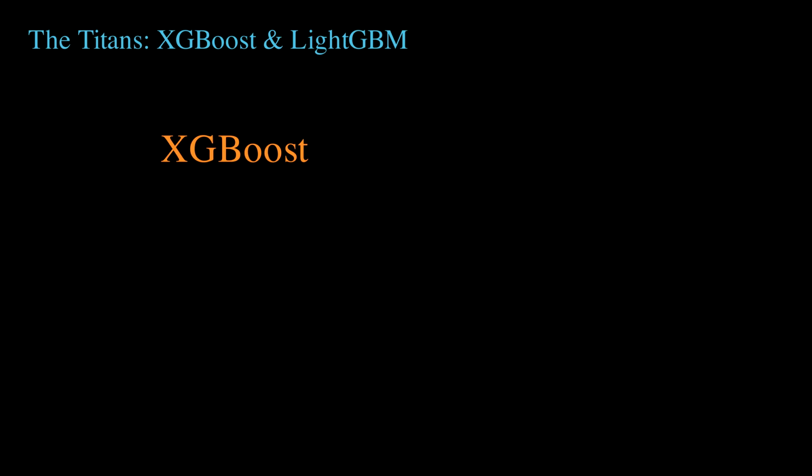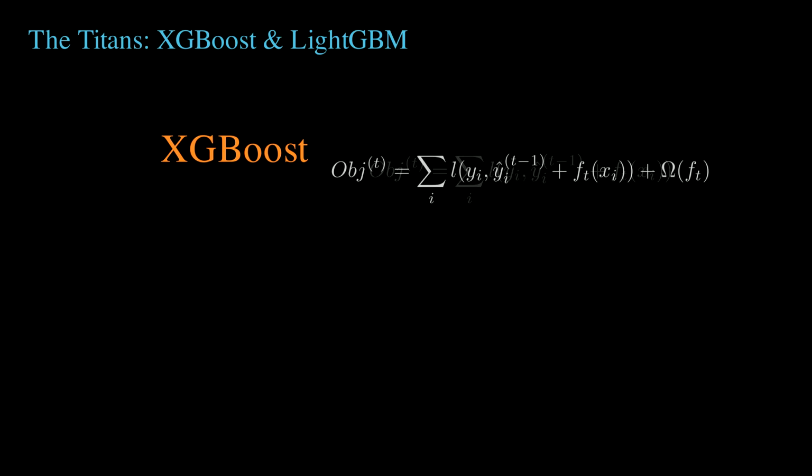Standard gradient boosting only uses the first derivative, taking blind steps down the gradient. XGBoost explicitly optimizes a heavily regularized objective function. It calculates the loss over the previous predictions plus the new tree's prediction, but it adds an omega penalty term. This omega term strictly penalizes the number of leaves and the leaf weights, building extremely robust trees that strongly resist overfitting.